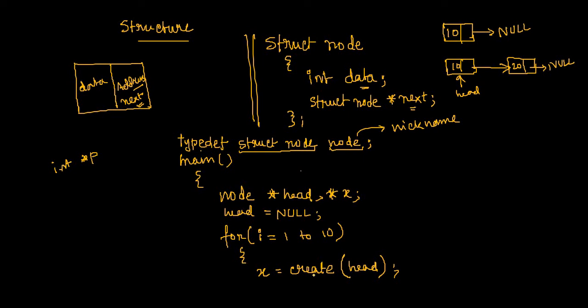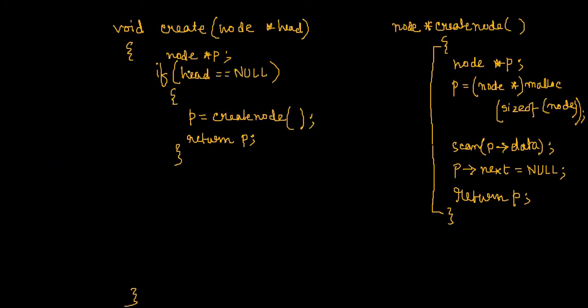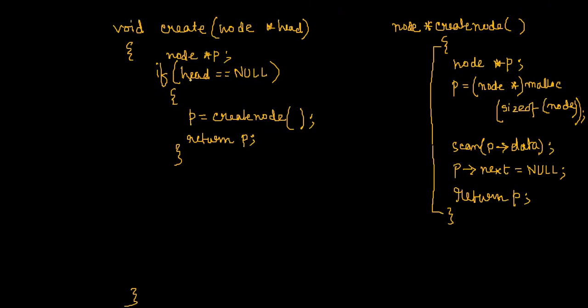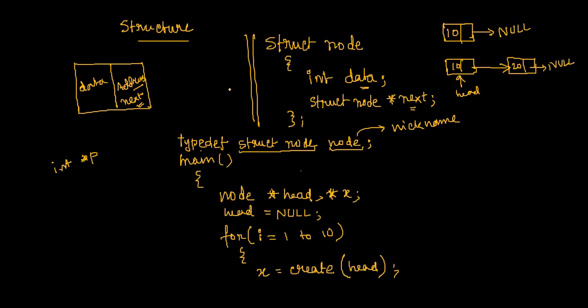Which means the second time the create function is called, head still contains null. So again it will enter within this condition, and only a node will be created. Only another node will be created, but they will not get connected because the if condition was satisfied. In the if condition, I'm not connecting two nodes, I'm only creating. So somehow I have to restrict this. How can I do this?